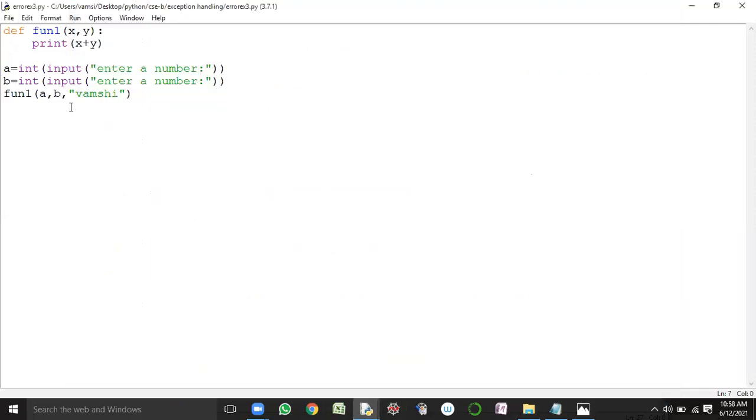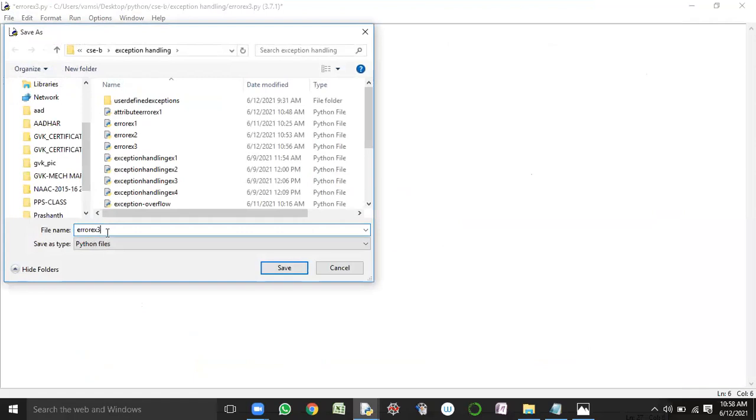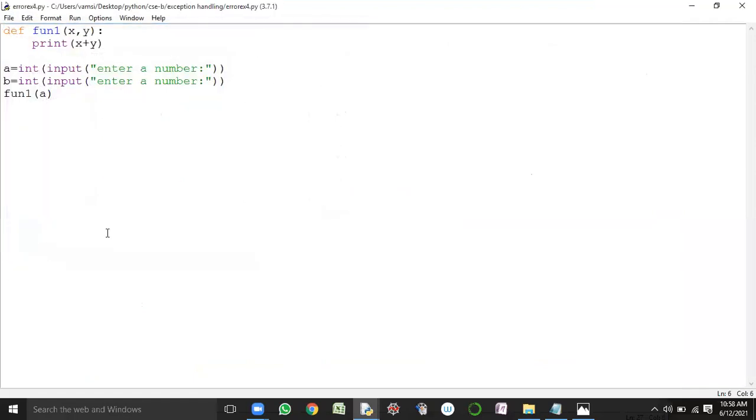Now consider the same code again. Here I'm giving only one input. Does it enter the ambiguity state or not? Our Python virtual machine, again, enters into the state of ambiguity when I run this particular program. Error example 4.py. See here, save the code and run the program.